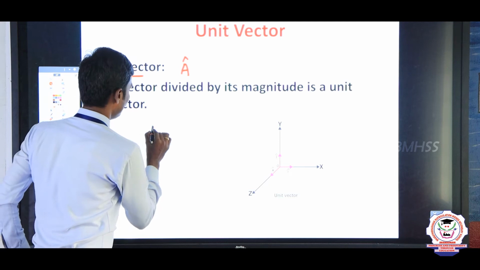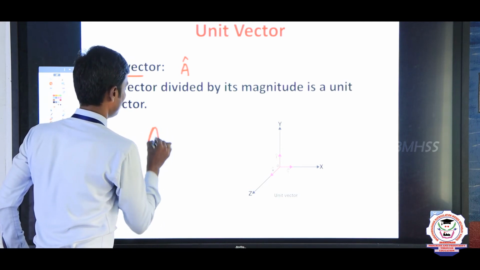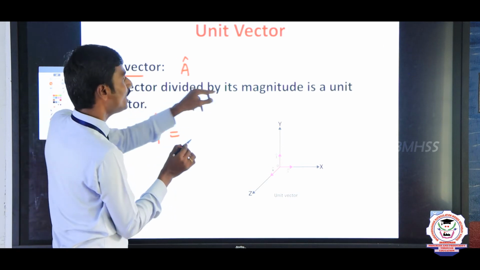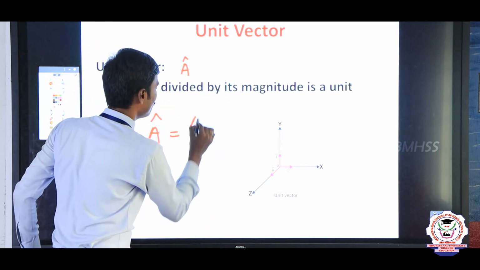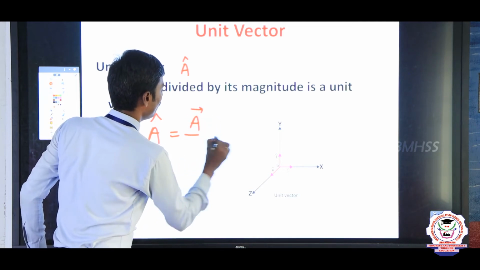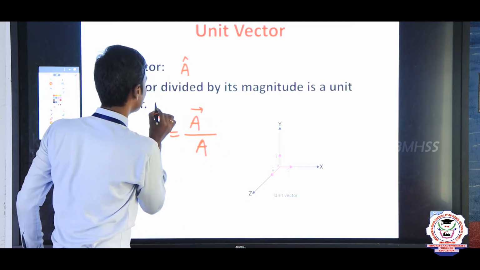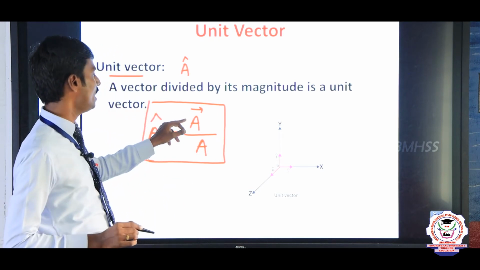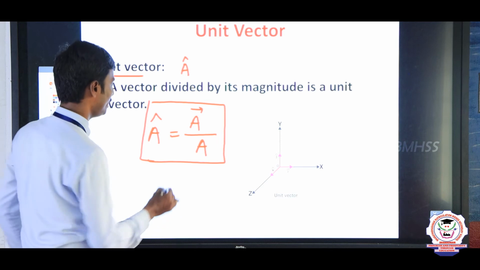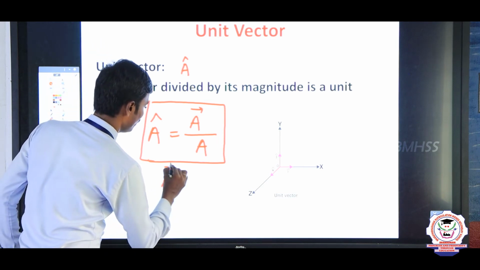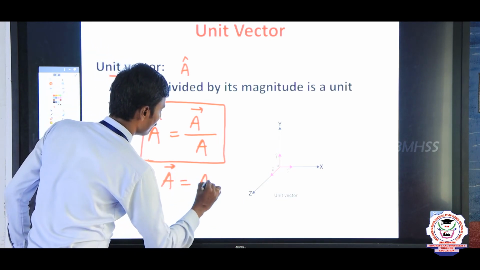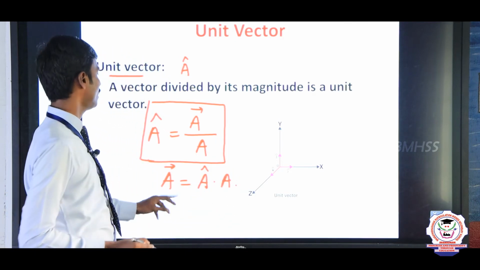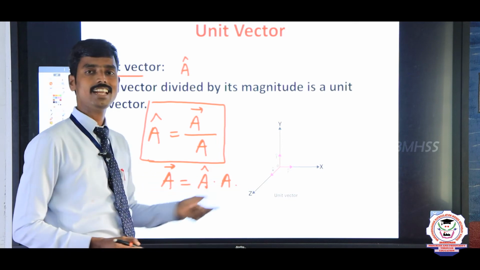Unit vector is represented as a cap. A cap equals a vector divided by its magnitude. This is called the formula for unit vectors. A cap equals a vector divided by a. In other words, we write a vector equals a cap into a. So this is another formula: a vector equals a cap into a.